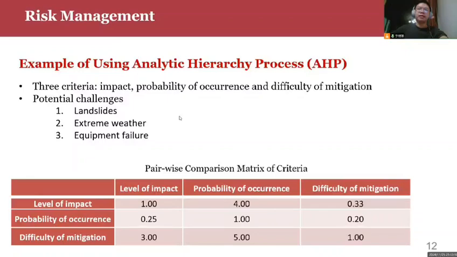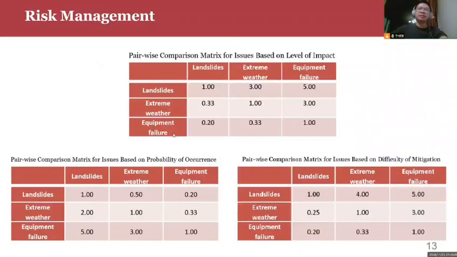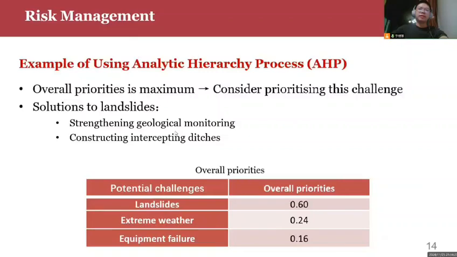This is the pairwise comparison matrix of criteria, which shows our emphasis on different evaluation standards. These are the prioritized comparison matrices for issues based on the different criteria. They show our levels of concern for different risks based on the same criteria. Based on the previous data, we can calculate the overall priorities of different potential challenges. The overall priority for landslide is maximum. It is 0.6. So we should prioritize addressing this issue.